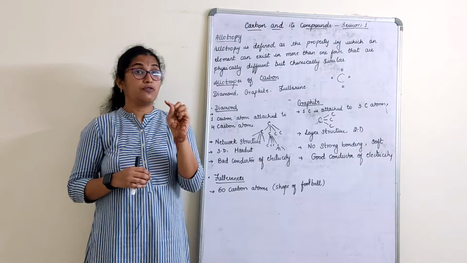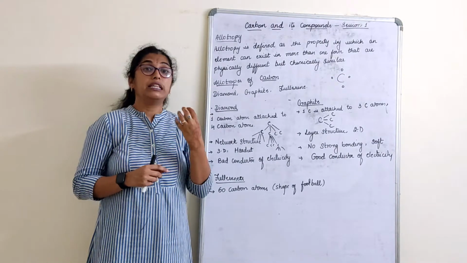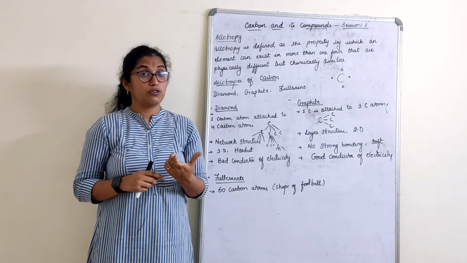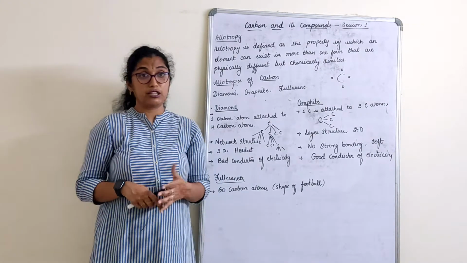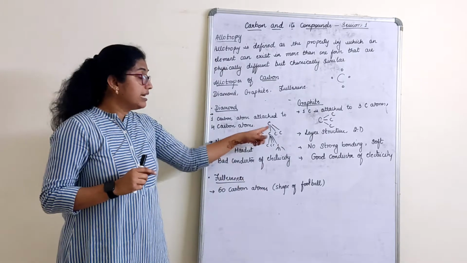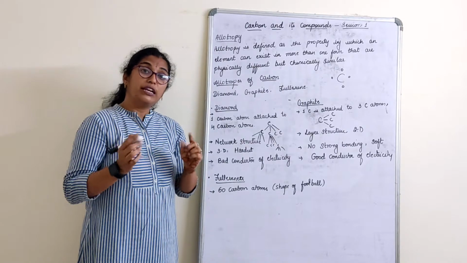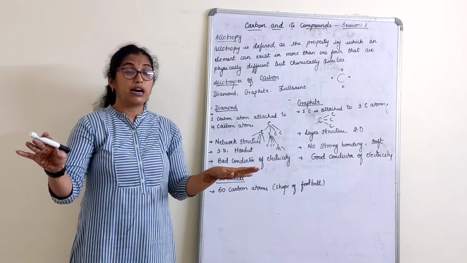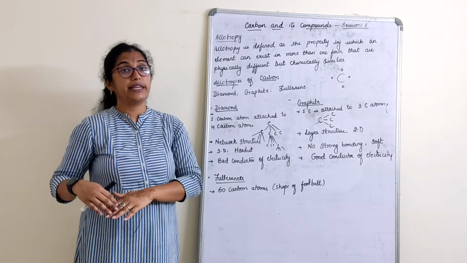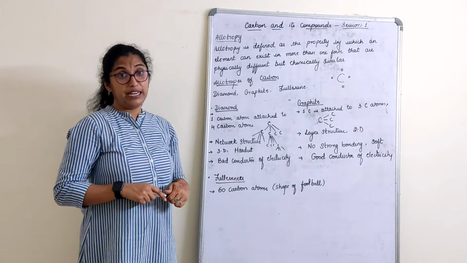So the tendency of an atom, when it can receive or donate an electron, makes it a good conductor of heat and good conductor of electricity. Here in diamond there is no extra electron left. All the 4 electrons are shared by 4 carbon atoms. Similarly the remaining 4. So it becomes a poor conductor of electricity.